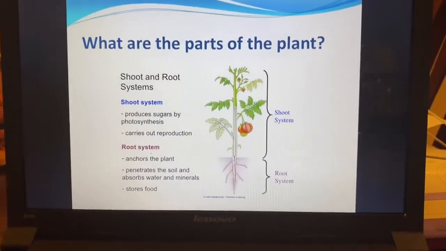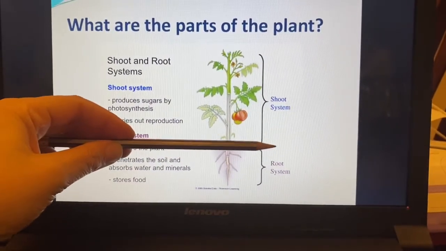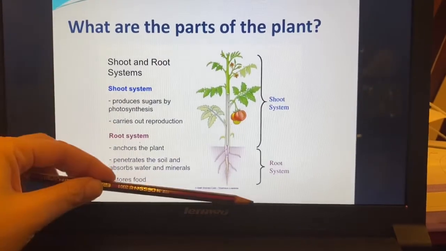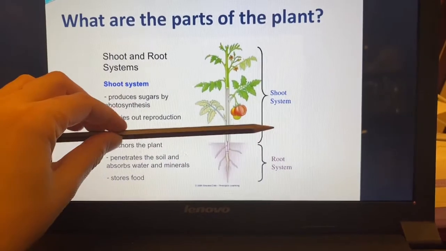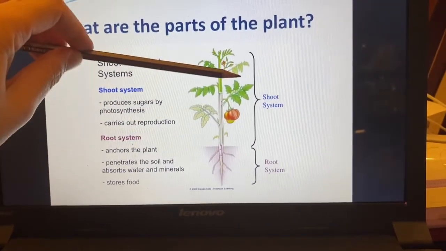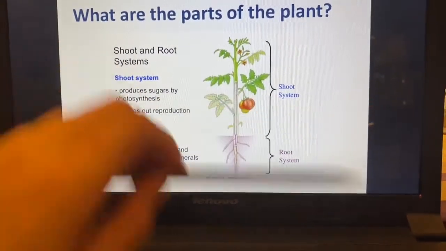The root, stem, leaves, and fruits. Now, the part inside the soil or under the ground is called the root system. The part above the ground, yani the stem, the leaves, the fruits, all this part is called the shoot system.